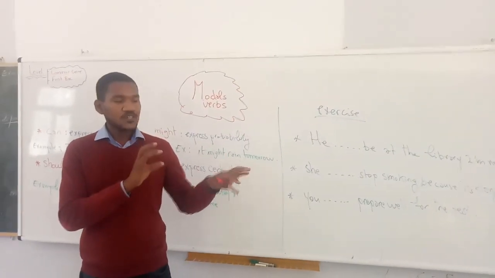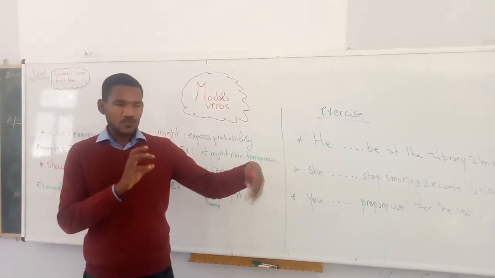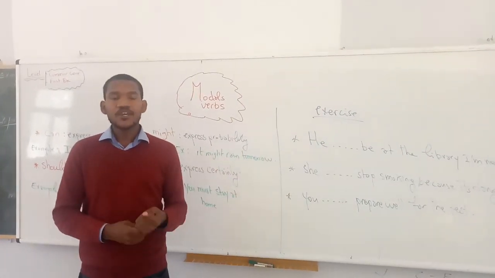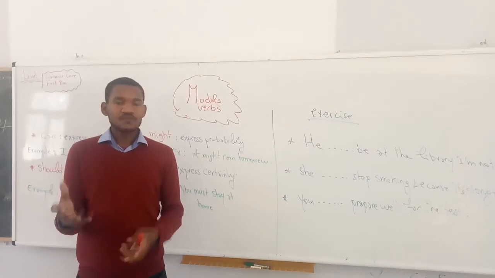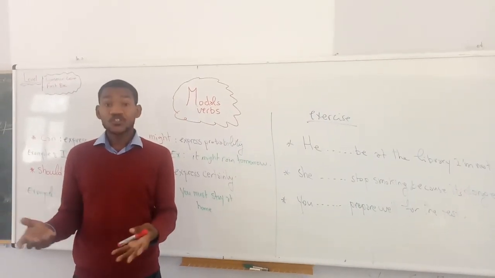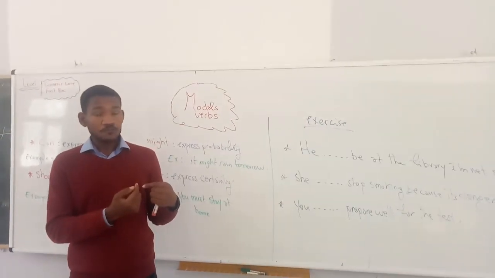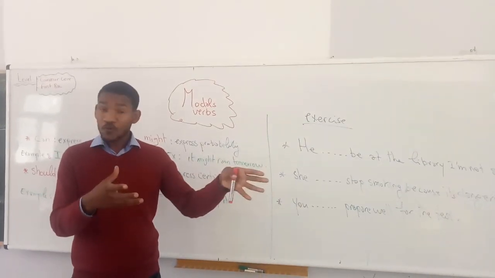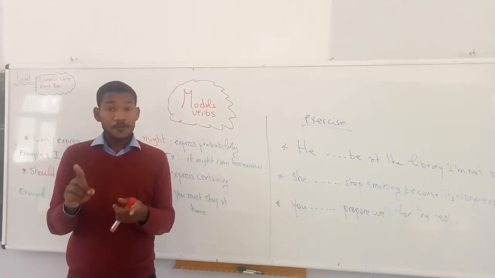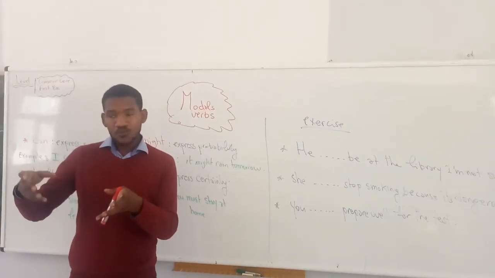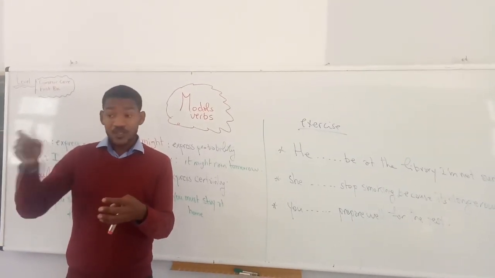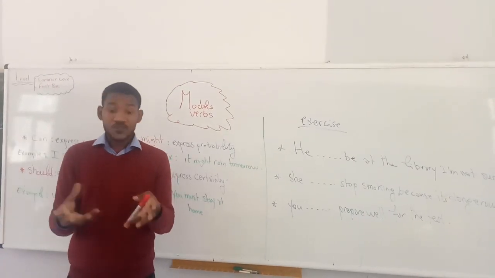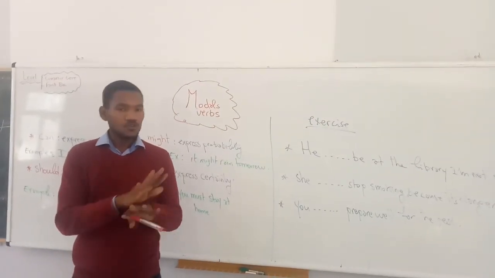You can change the main verb: I go, you go, it goes. Here we add es because it's the main verb. But concerning the modal verb, don't change it. We say I can go, he can go. We don't change the main verb after a modal.